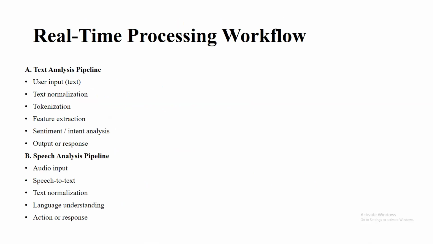So in the real-time processing workflow, let's see the text analysis pipeline. The first thing is that the user gives an input in the form of text, and then it is processed. First, text normalization, then tokenization, then extracting the features needed by the user, and sentiment or intent analysis, and finally we get an output or response to the user. In the speech analysis pipeline, the first thing is to get an input in audio form, then speech-to-text conversion, then text normalization is carried out. Finally, language understanding gives an action or response to the user.